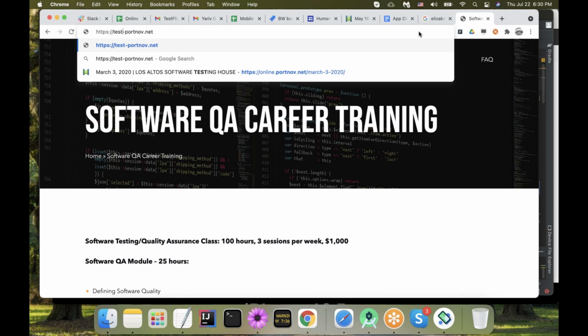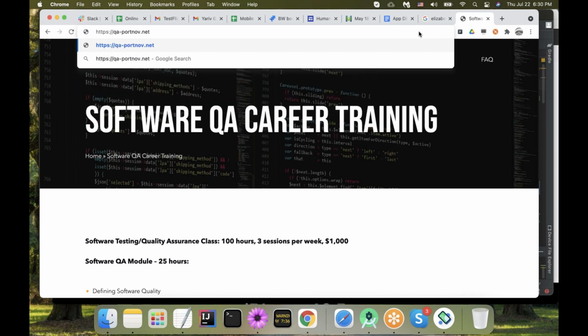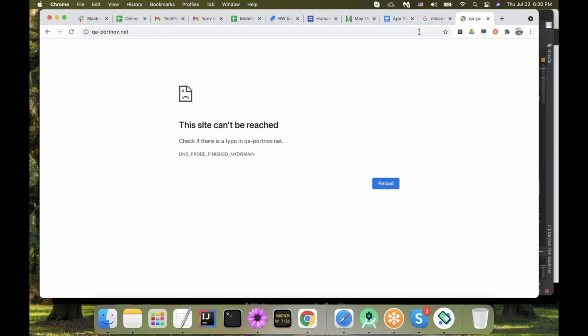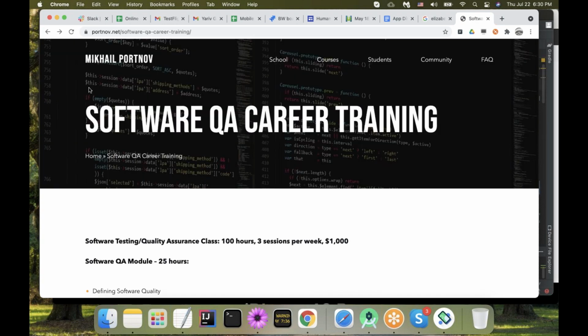Or it could be not test, but QA, something like this. All companies do this, so they have it. Sometimes those testing URLs are protected with a password, so that people from outside who just happen to figure out the URL for the testing environment are not getting in. But that's how it works.